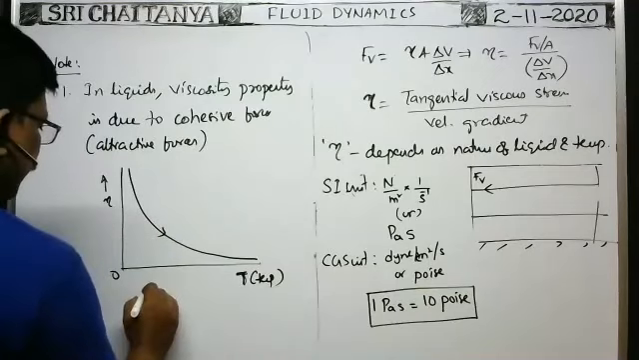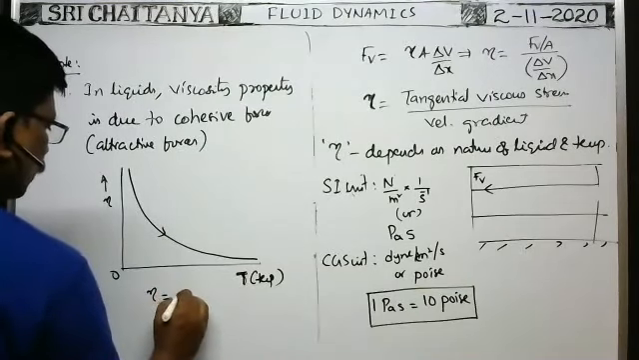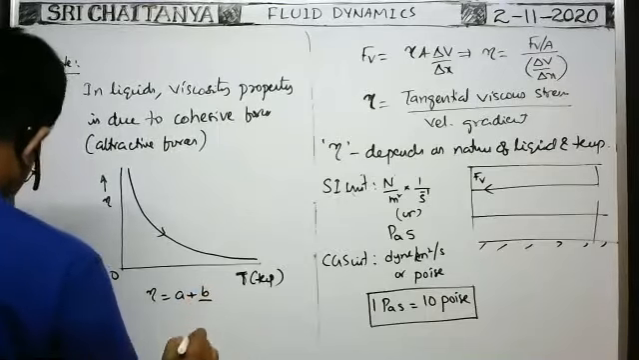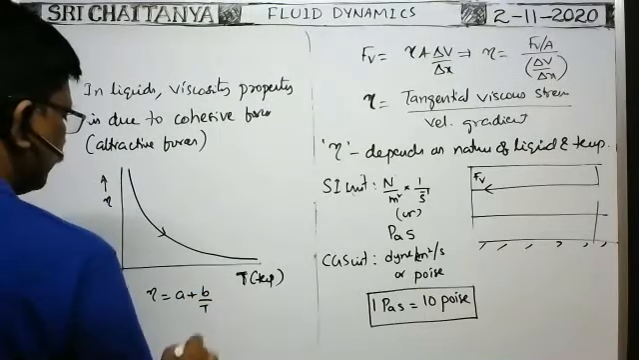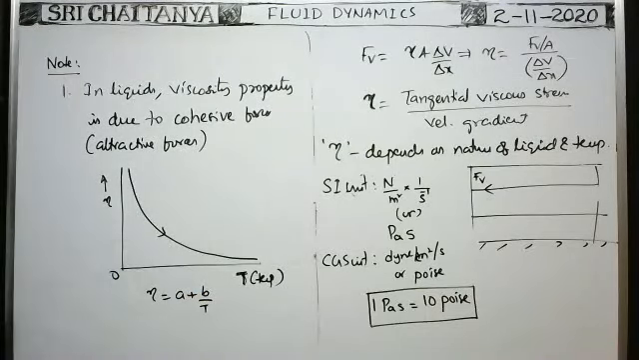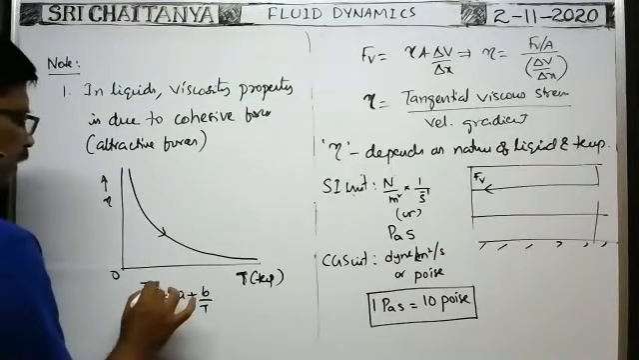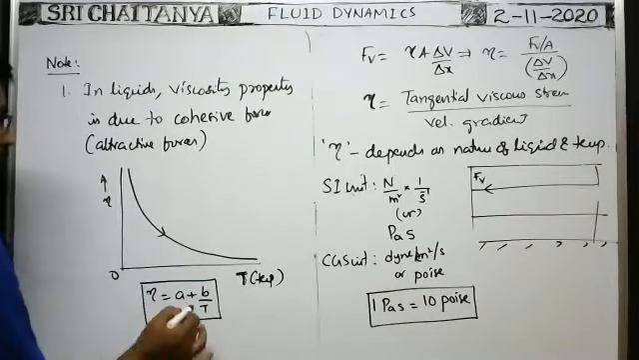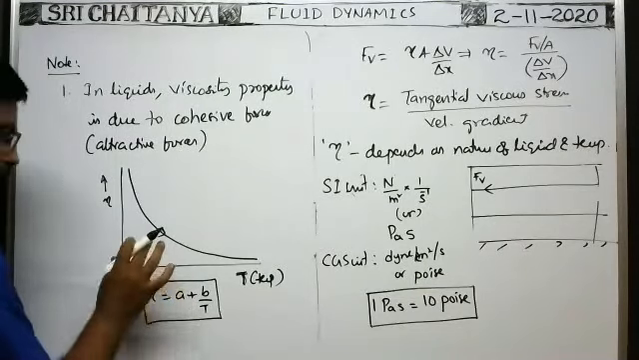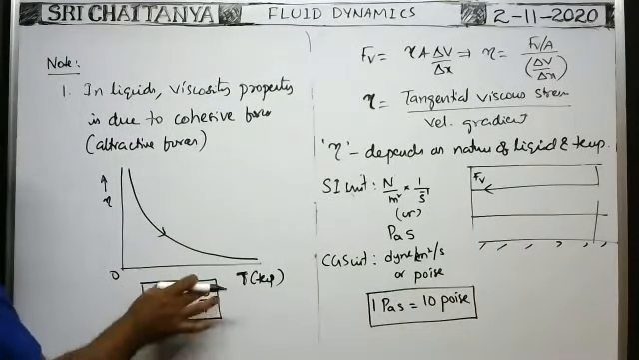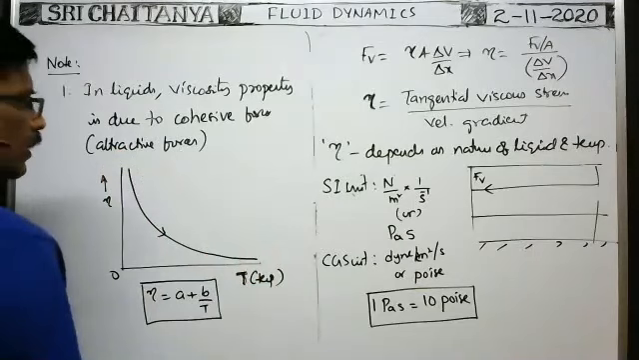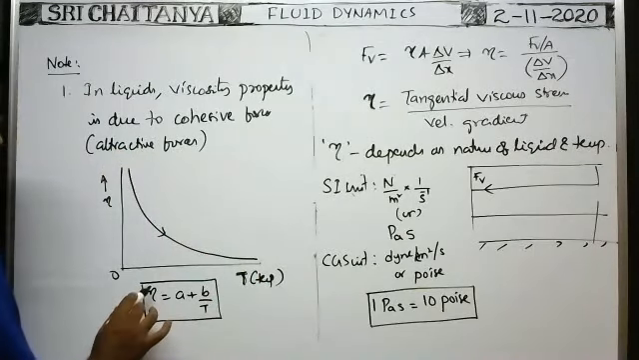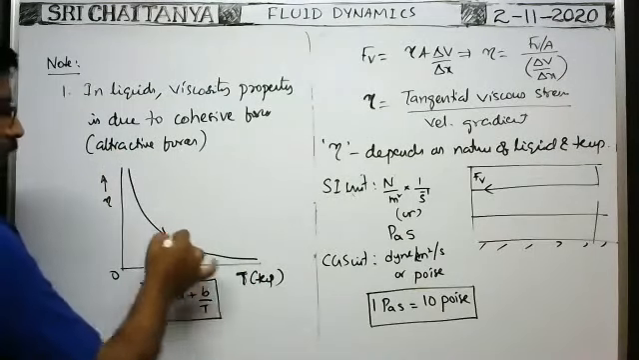Here, this can be represented according to the equation eta is equal to A plus B by T. In case of liquids, the coefficient of viscosity varies with the Kelvin scale of temperature according to the graph like this, according to the equation like this. From this equation, if you draw the graph between eta and T, then we'll get the graph like this.